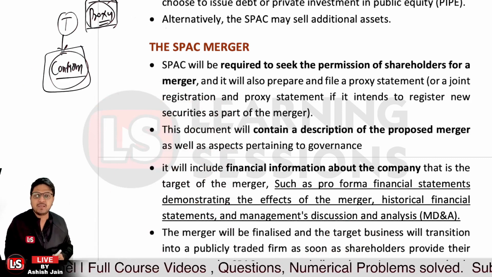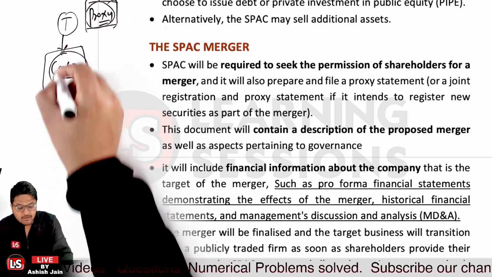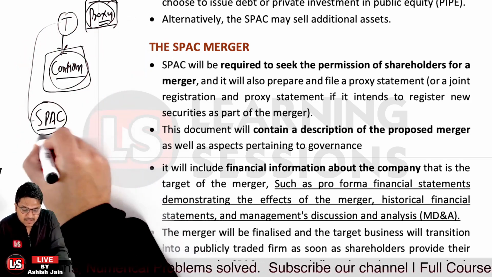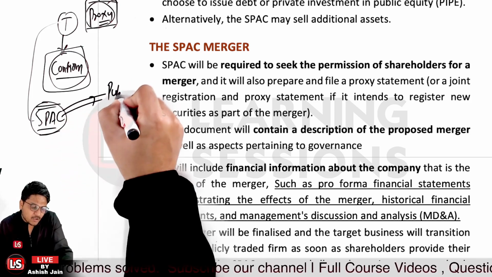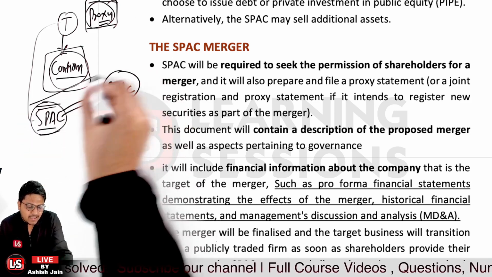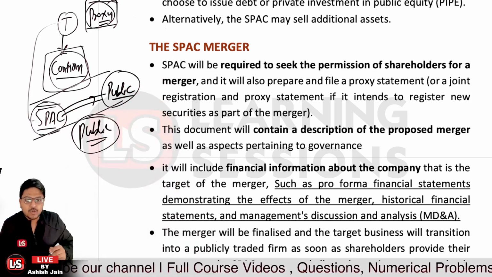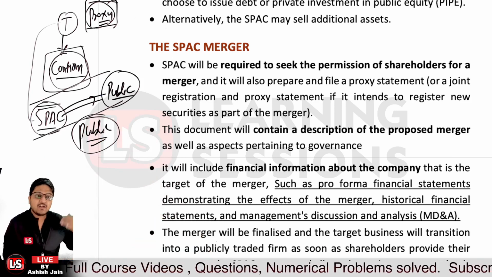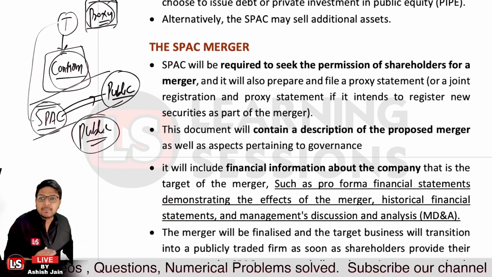After that the merger will be finalized with the target business in the transaction, and what will it cause? The SPAC was actually a special purpose acquisition company. Now it is merged into some public entity or public company, and ultimately this merged company will go public itself, right? So the merger will be finalized, the target business will be transitioned, and it will lead to it being a public company now.